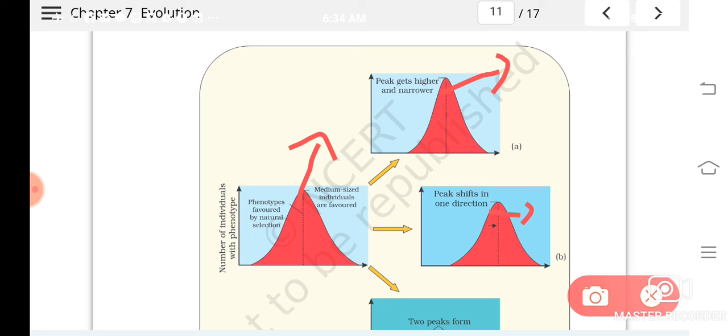Like tall and dwarf plants, if nature is selecting only dwarf plants, then from the tall and dwarf plants, natural selection is operating and promoting dwarf sized organisms. That is directional selection.